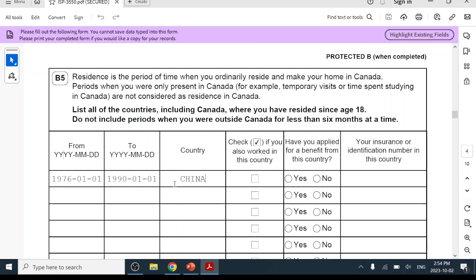Let's say that time the person was in China, and check if you also worked in this country. If the person worked, then check yes. If no, then you don't need to check.